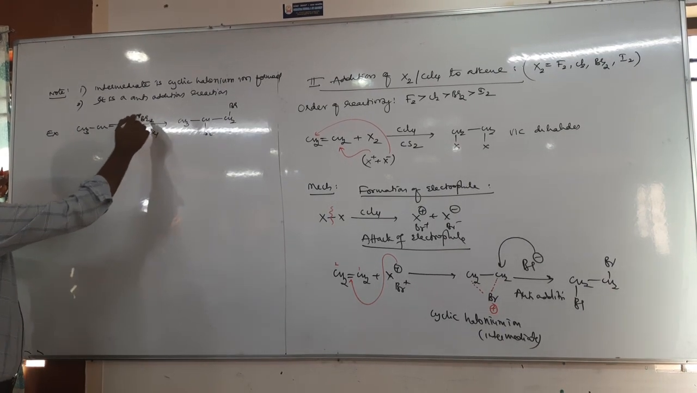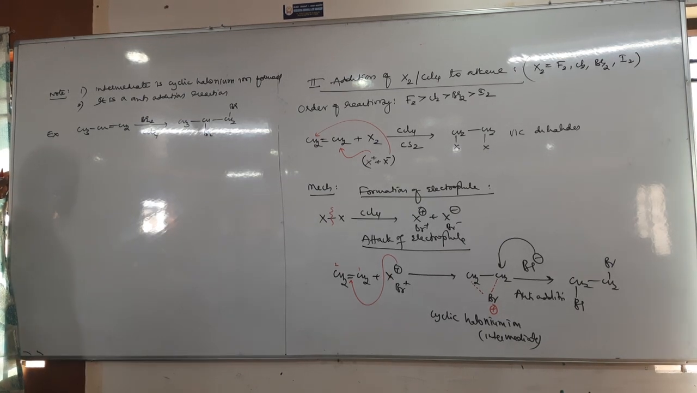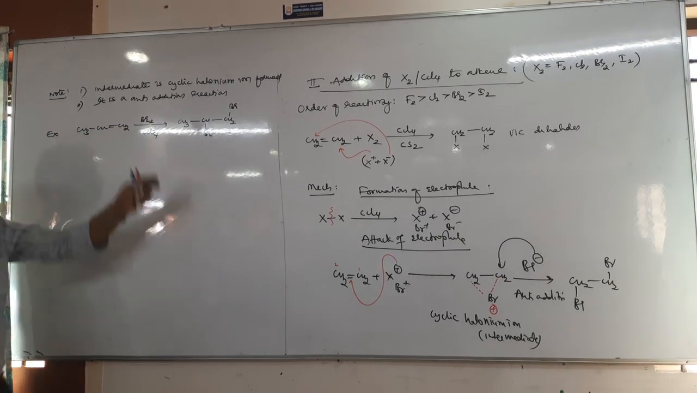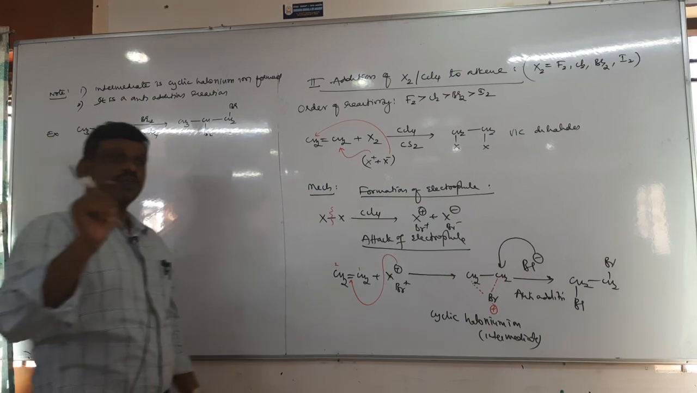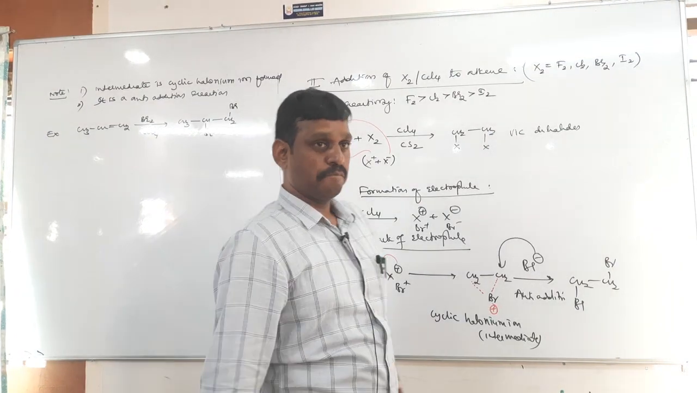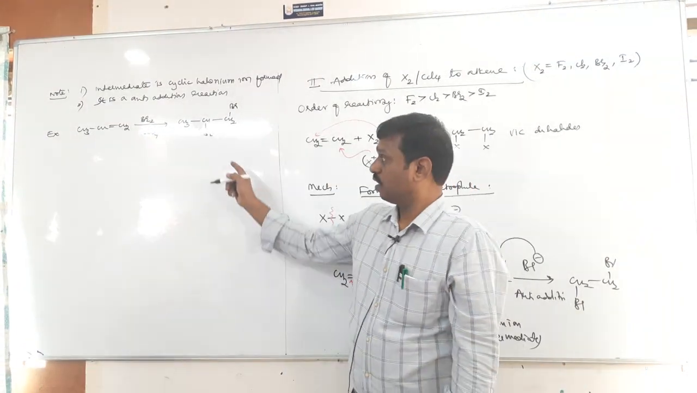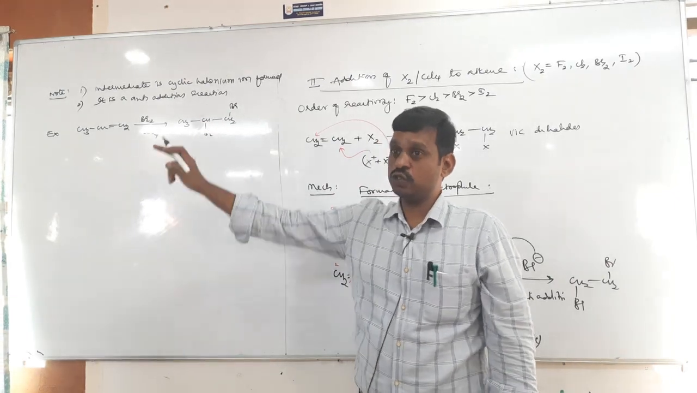This bromine is a reddish brown liquid. In the halogens, bromine is a liquid: fluorine and chlorine are gases, bromine is a liquid, and iodine is a solid. So here bromine is a reddish brown color liquid. Then tell me, this particular reaction is used to identify the